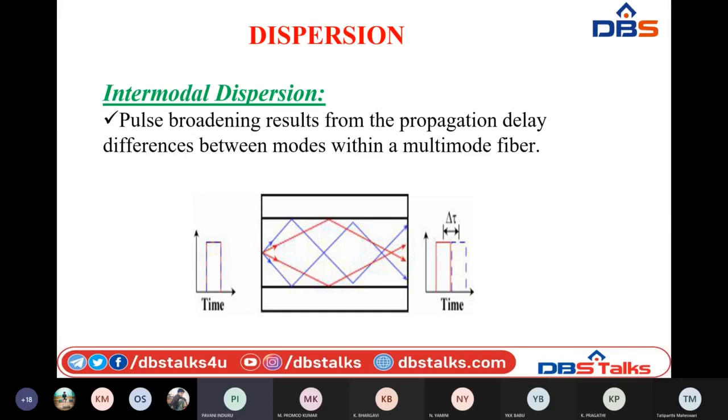And we have lower order modes, which choose a longer path but travel quickly. Like that, we have different zigzag rays available inside step index multimode fibers. Due to the propagation delay of these different modes, there can be an overlapping of pulses at the output, which leads to intermodal dispersion, and finally it reduces the bandwidth of the optical fiber.